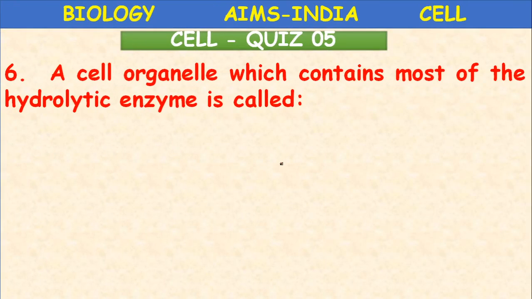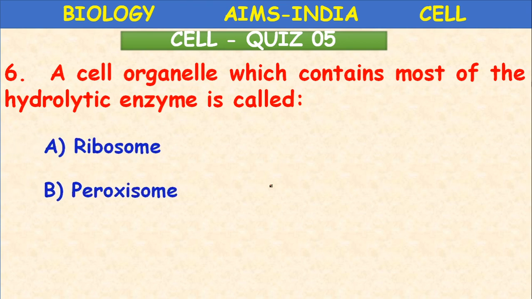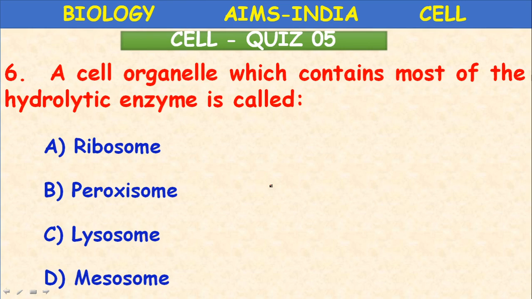A cell organelle which contains most of the hydrolytic enzymes is called ribosome, peroxisome, lysosome, or mesosome. Come on, children, what is the answer? Lysosomes. Ribosomes are globular structures involved in protein synthesis; no digestive enzymes are present.